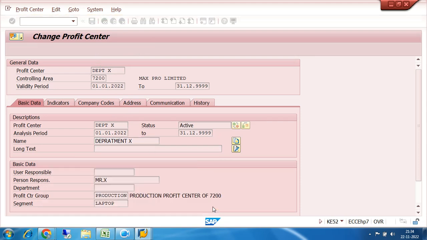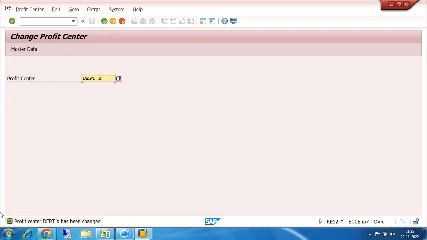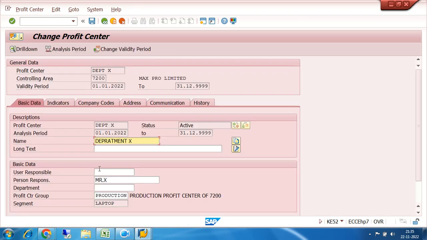Once I save, it will say inactive status. Though it is changed, it is in inactive status. Now click on activate. Once I click on activate, if I want to see, then I see the profit center is active. Unless and until your profit center is active, data cannot be posted, right? So I created one profit center, department X.